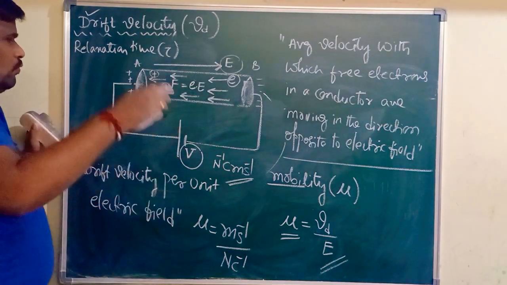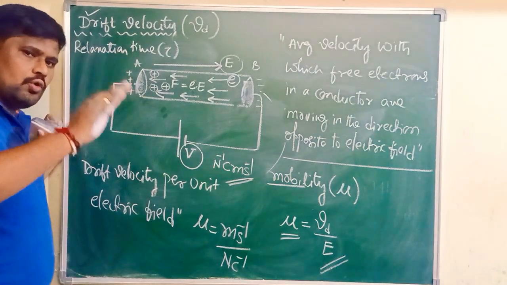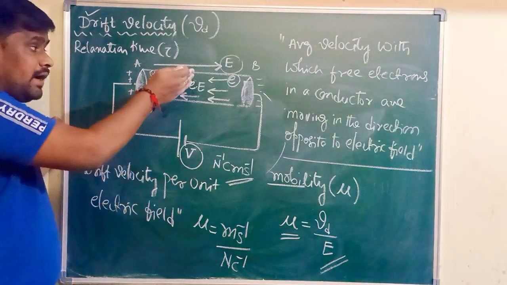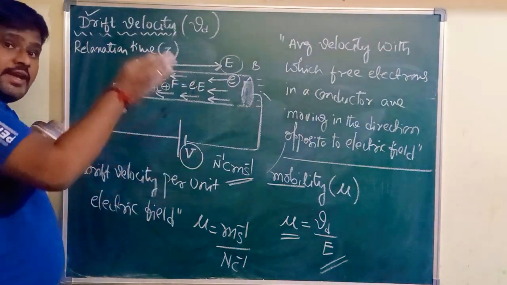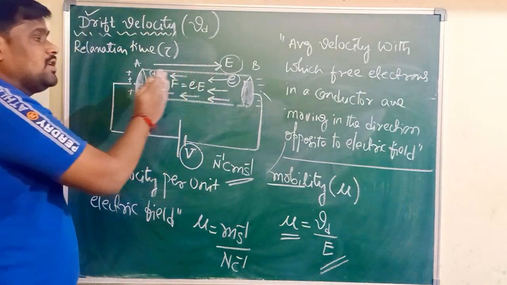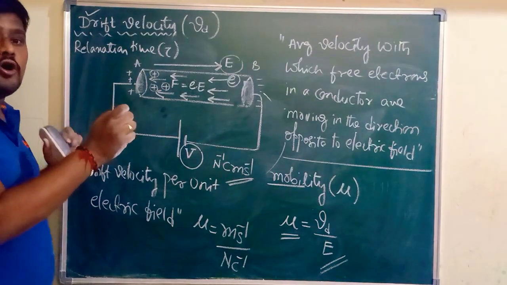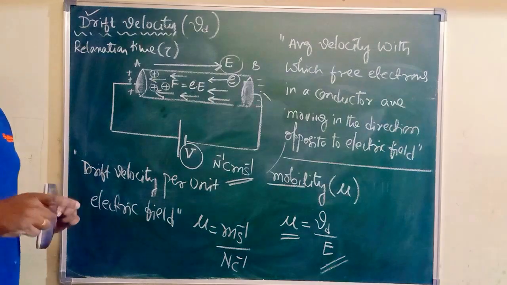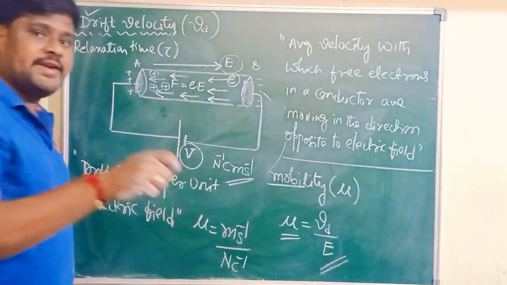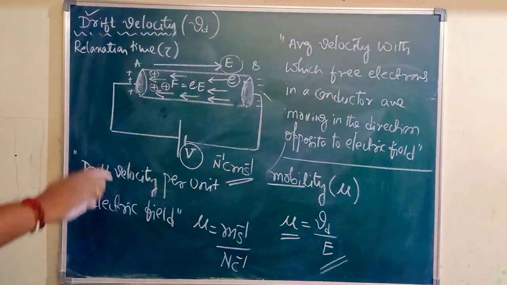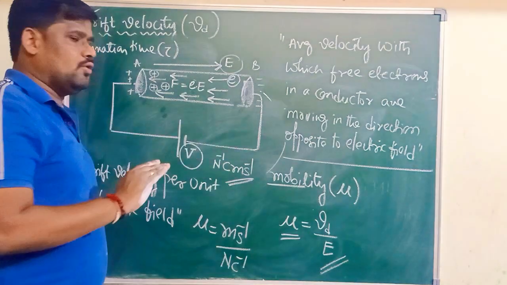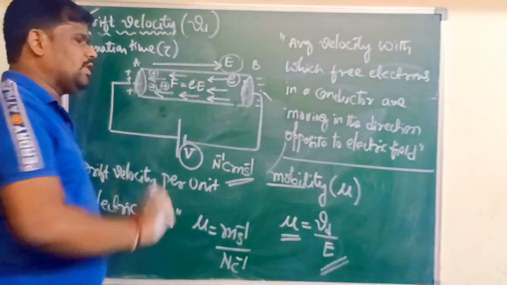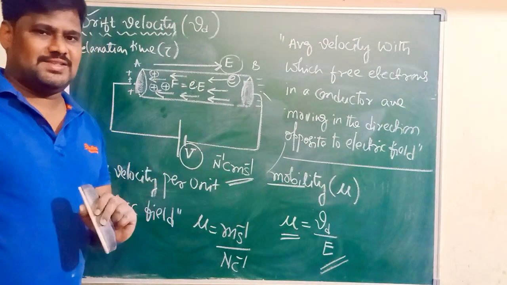When a free electron collides with a particular positive ion, till the next collision that free electron is going to move with a uniform velocity. Once it collides, its velocity decreases. Between any two successive collisions, the free electron in a metal moves with a uniform velocity.